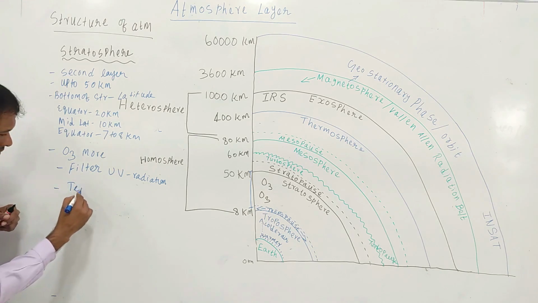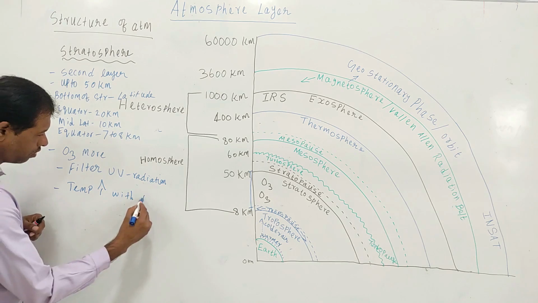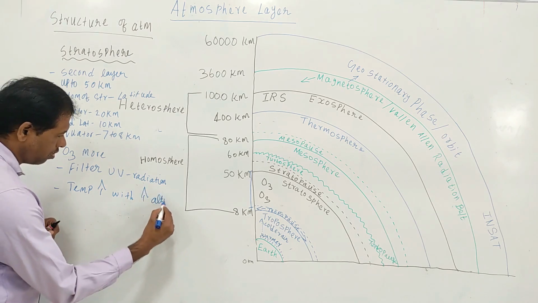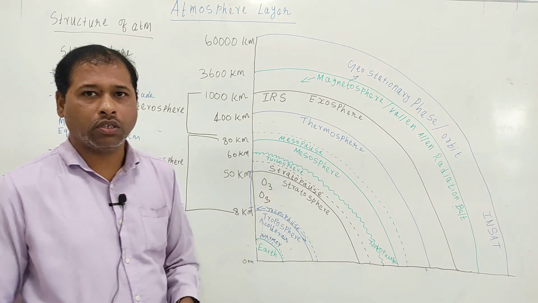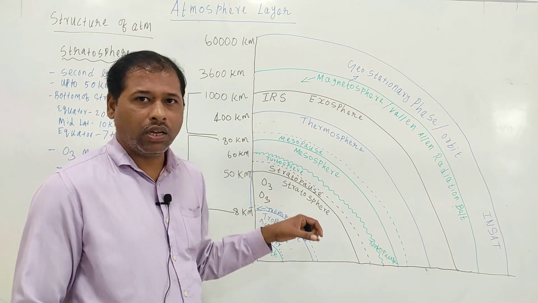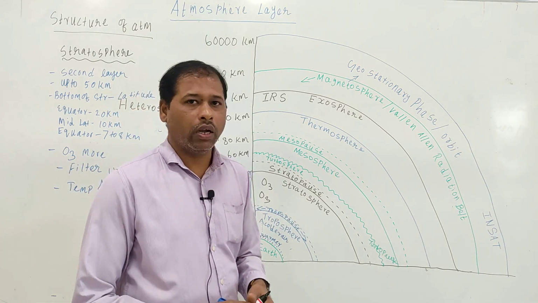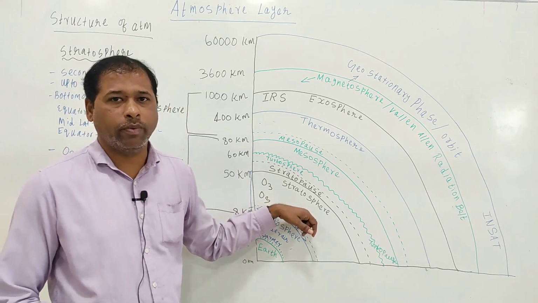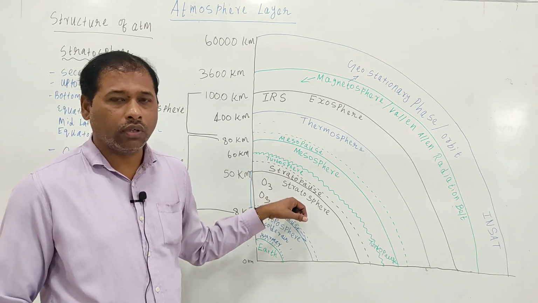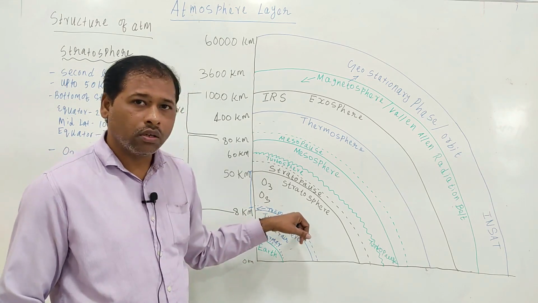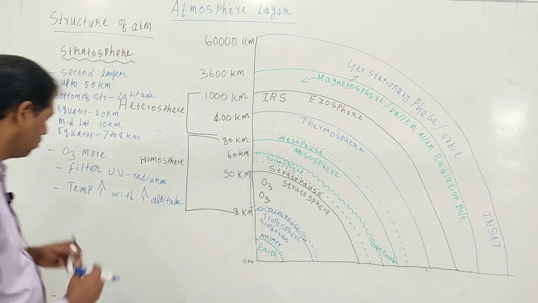Temperature increases with increasing altitude. Because of this stratification, there is little mixture of gases and little convection, and this layer is quite stable. That's why all the jet airways and aircraft fly near the tropopause or bottom of the stratosphere.